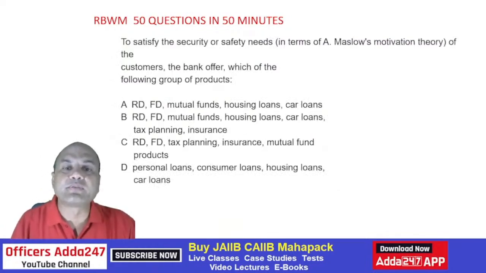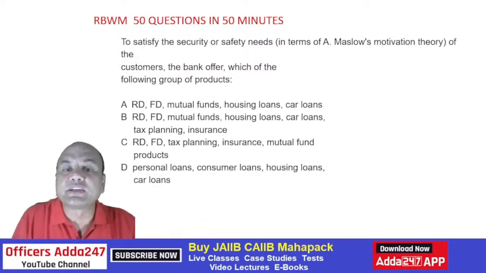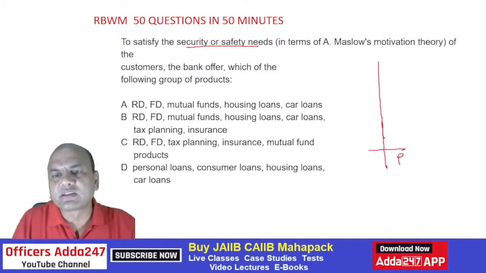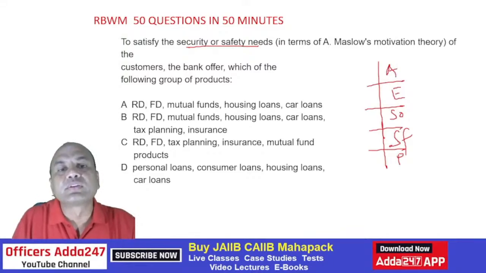So to satisfy the safety and security needs, as per Maslow's theory of the customer, the bank offers which of the following products? Now we are talking of the second level. So I'll just write this here. Every time we require this: physiological, safety, social, you should always remember it by heart. Esteem, at least the levels, and then actualization, right? To satisfy the safety and security needs of a customer, the bank offers which of the following products? So which are the products offered in this level? We are talking of this level right now.